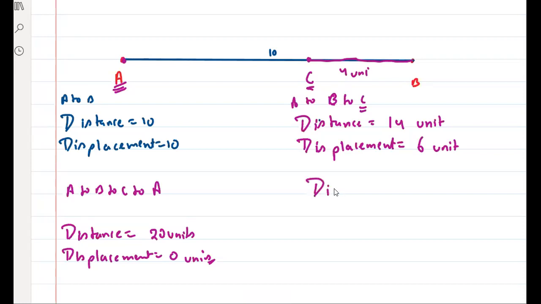Can I say displacement from A to B is 10 unit, then displacement from B to A is equal to what? Minus 10 unit. Yes or no?